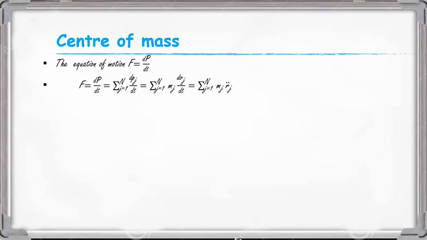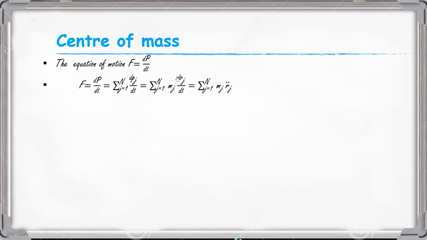In the case of a system of particles, we write it as F is equal to dp by dt, that is equal to summation j is equal to 1 to n dpj divided by dt, that is equal to summation j is equal to 1 to n mj dvj divided by dt, or it is equal to summation j is equal to 1 to n mj rj double dot.